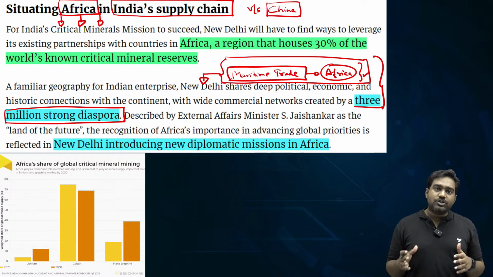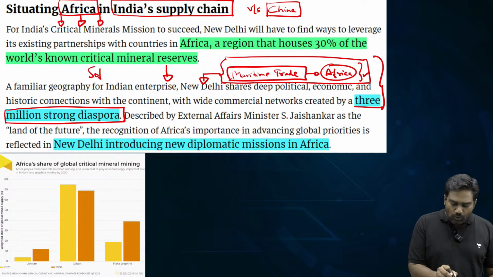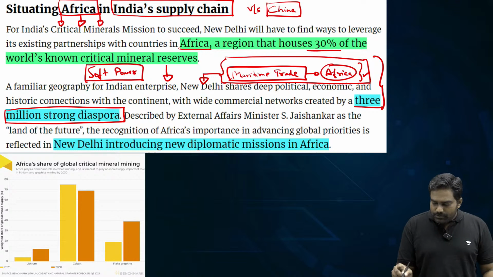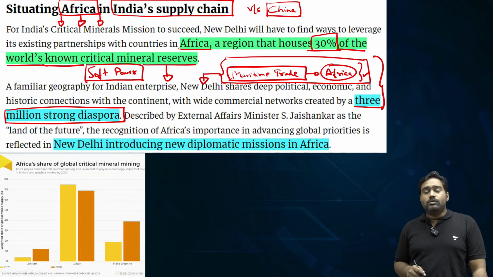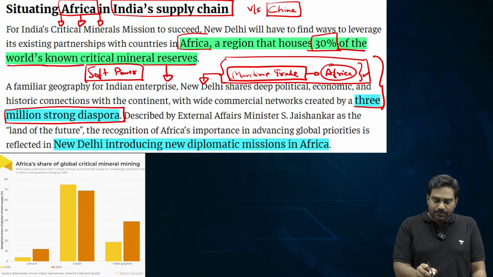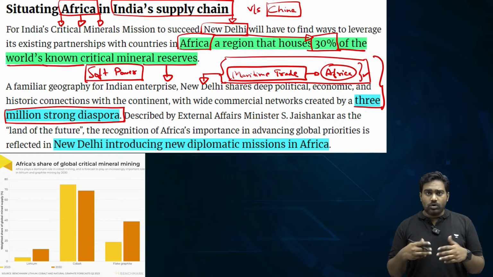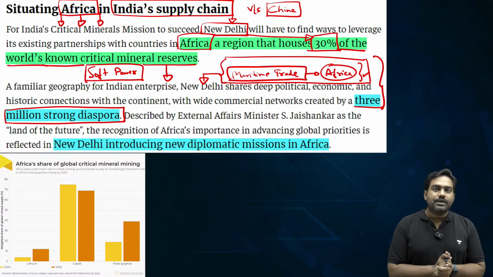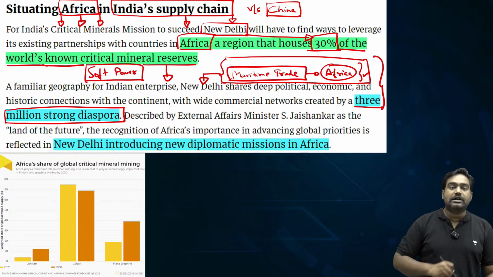So this is an age-old historical civilizational connect and a cultural connect. So this gives India natural influence and tremendous soft power in these countries. According to data from the International Energy Agency, almost 30% of the world's critical mineral reserves are present in African countries. So India can hope to tap at least a small percentage of these reserves in Africa, which is more than sufficient to meet our demands. That is why Africa should be a focus region for us when it comes to securing critical minerals.